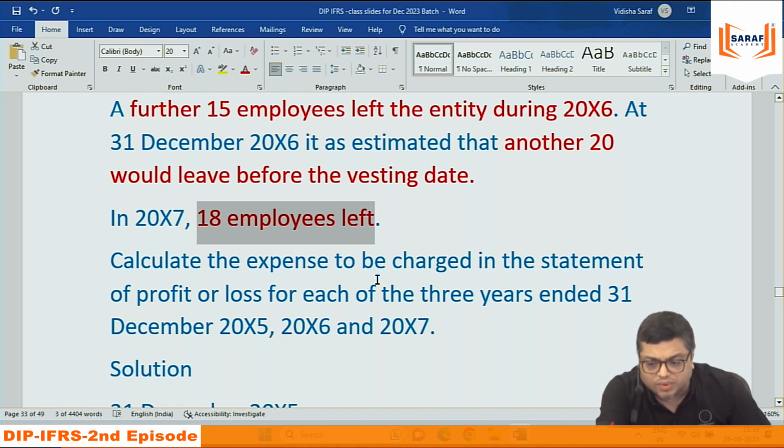When the second year is over, we need to record the second year expenditure. We can't say that we will see after 3 years how many will be there. You can't do like that, because it is the pure accounting concept, not IFRS 2, the accrual concept which I was discussing in the last class. We need to record income and expenses based on the accrual concept.